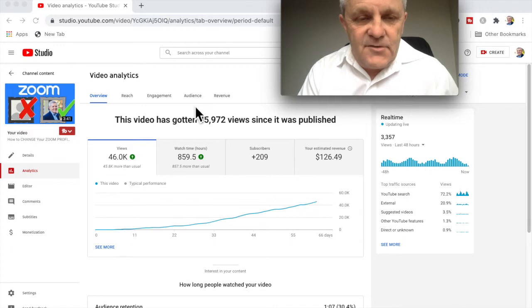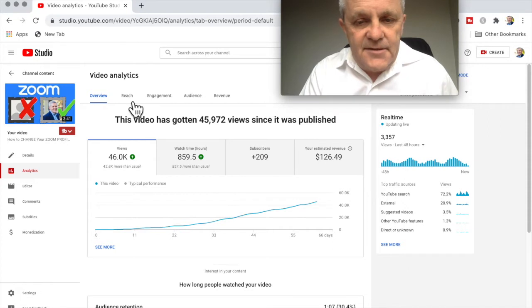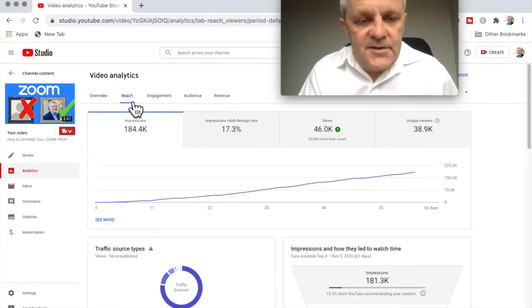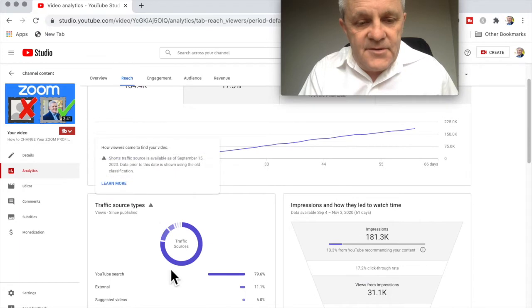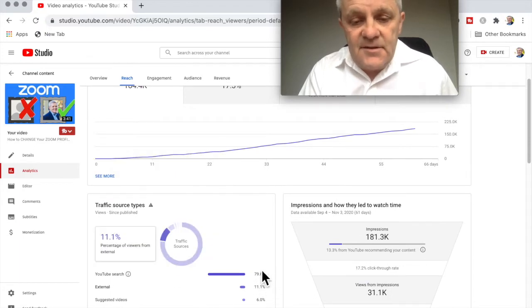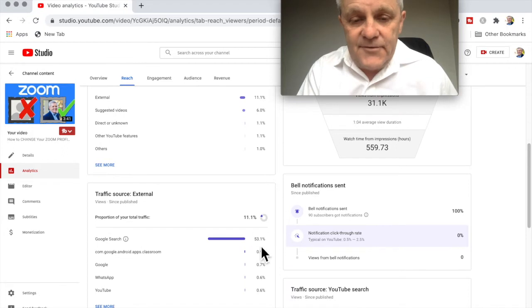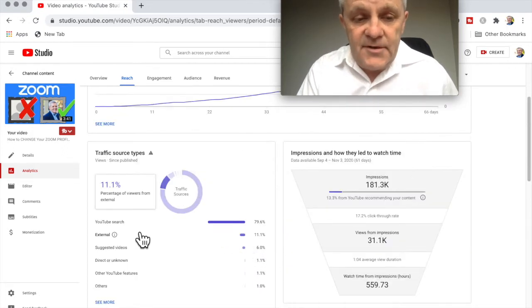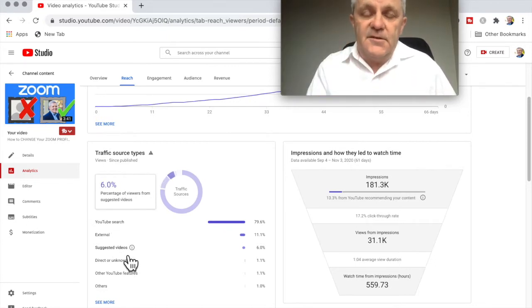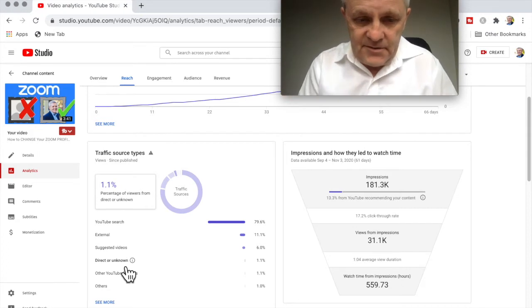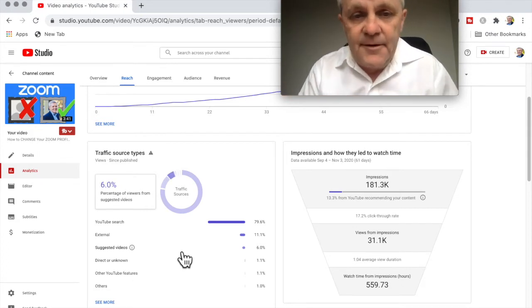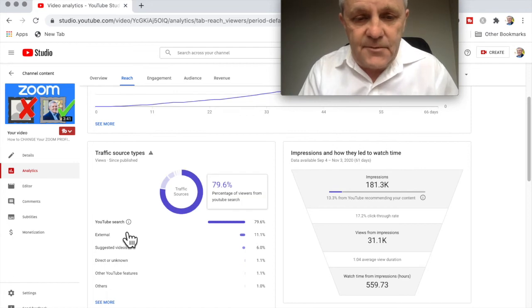Now I can see where the traffic has come from in the last 2 months. And if I click on reach here, so this is over 2 months, I'll see that my main traffic sources are YouTube search. So that's at 79, about 80%. And the other one is external. And external basically is, well, largely half of it is from Google search. So that's search traffic from YouTube, search traffic from external. Very little traffic from suggested videos or direct, somebody's got the link or browsing or things like that. Very, very little traffic from that. Most of it comes from YouTube search.